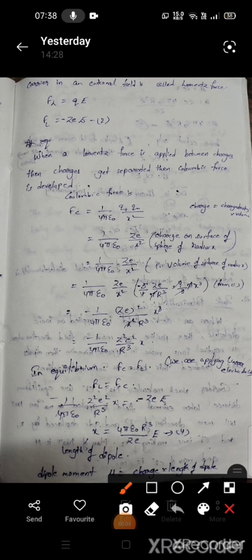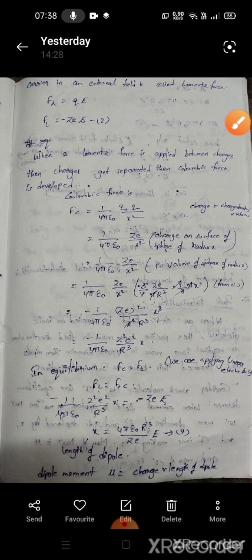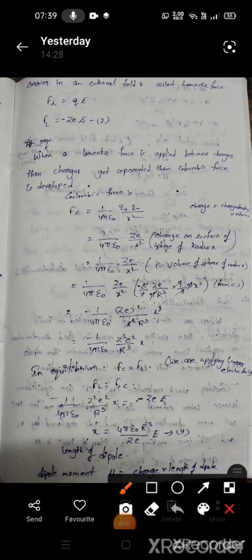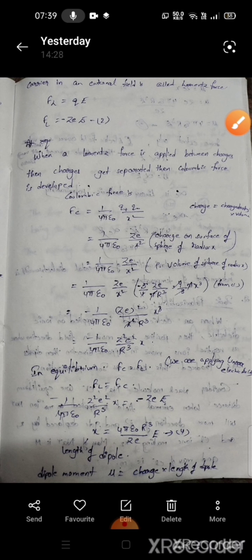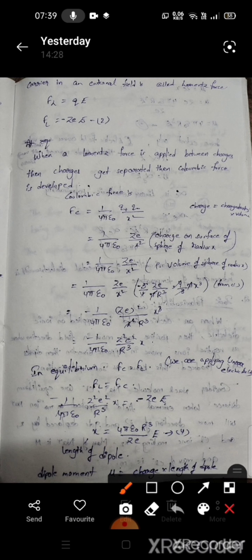In equilibrium, the Coulombic force Fc and the Lorentz force Fl will be equal. We are applying the electric field in a linear direction. This is the main condition. Fl equal to Fc. If we equate these two, we get equation 4: 4 pi epsilon naught Zg square by r cube into x equal to minus Zg by e. By solving this equation, x equal to 4 pi epsilon naught r cube by Zg into e.